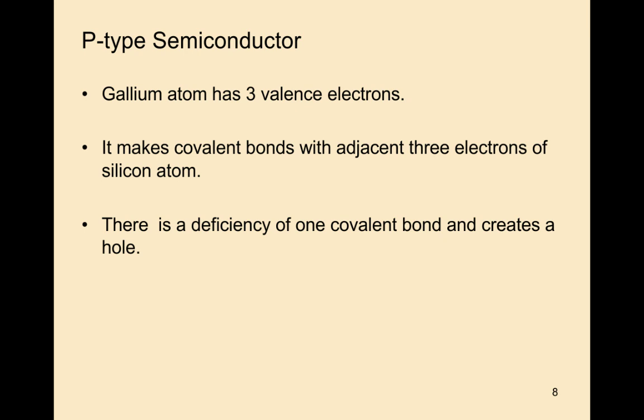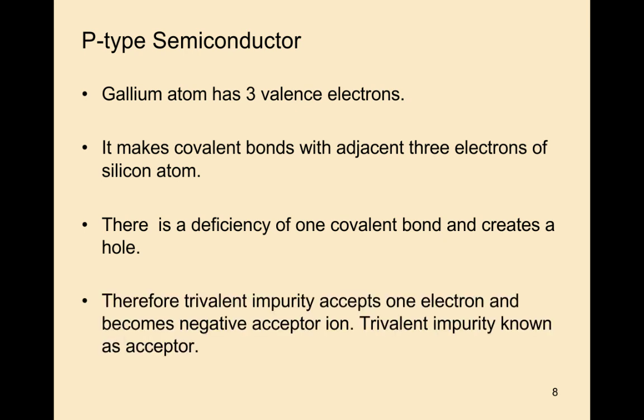There is a deficiency of one covalent bond, which creates a hole. So the gallium atom has 3 valence electrons. It makes covalent bonds with 3 adjacent silicon electrons. There is a deficiency of one covalent bond and it creates a hole. Therefore the trivalent impurity accepts 1 electron and becomes a negative acceptor ion. The trivalent impurity is known as the acceptor.